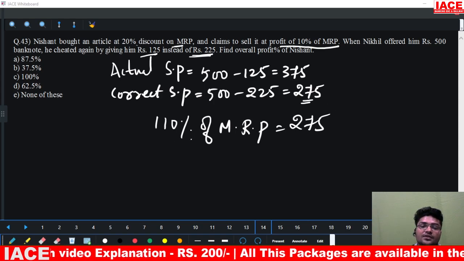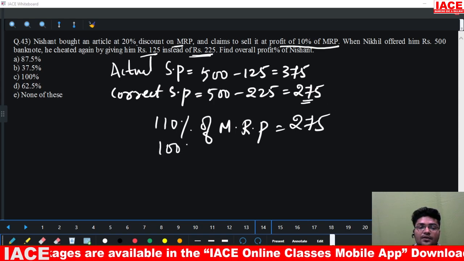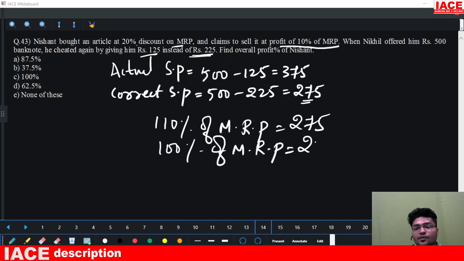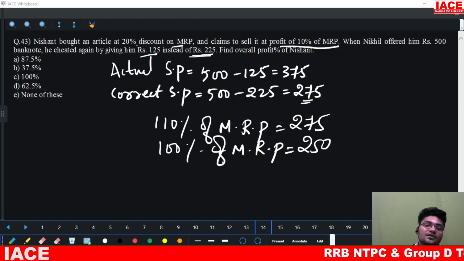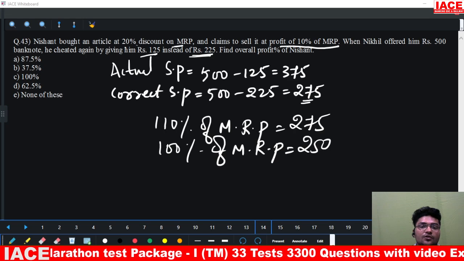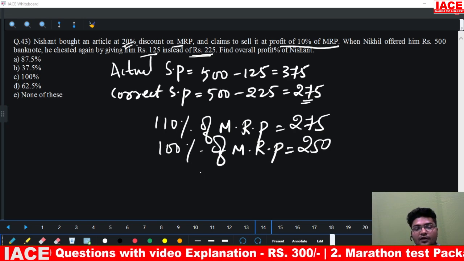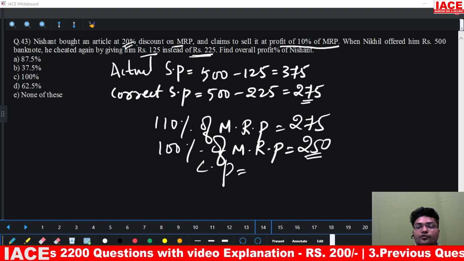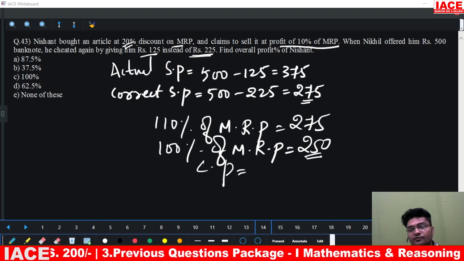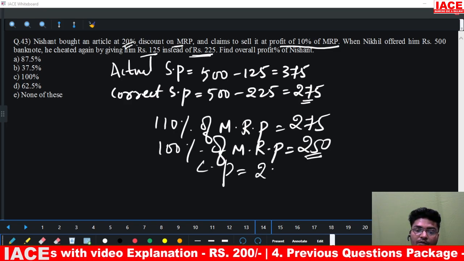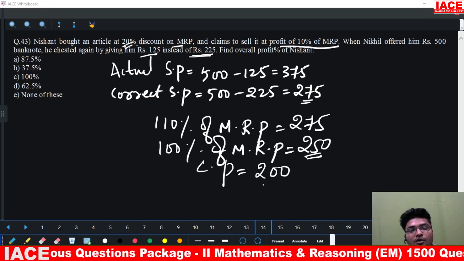If 110 percentage is 275, 100 percentage of MRP will be how much? 250. If 100 percentage of MRP is 250, he is buying it for 20 percentage discount. So I can find out the cost price. 20 percentage of 250. 10 percentage is 25. 20 percentage means double, which is 50. So cost price will come out to be 200.